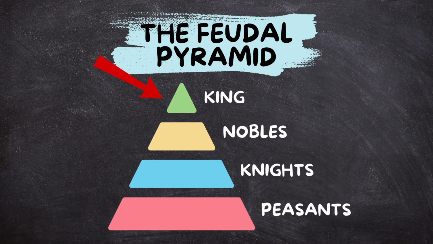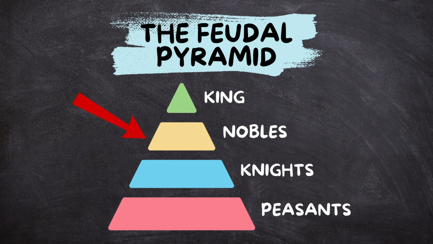The feudal system wasn't just a random collection of people, it was a carefully organized pyramid. Let me explain how it worked. At the very top was the king. The king owned all the land but couldn't manage it all alone. So he gave pieces of land called fiefs to nobles, wealthy and powerful individuals who promised loyalty and military support